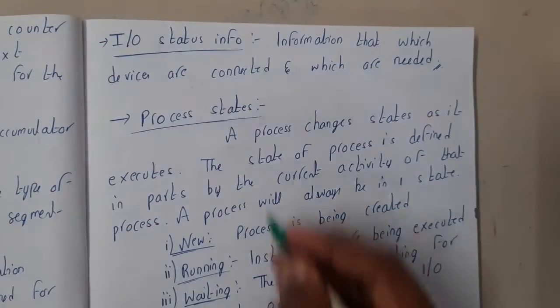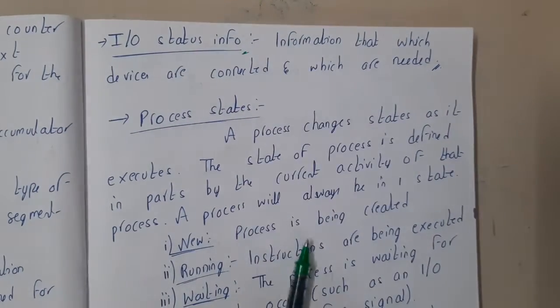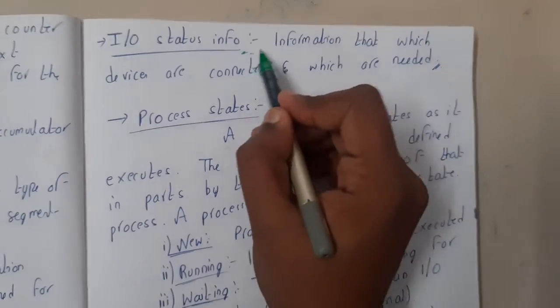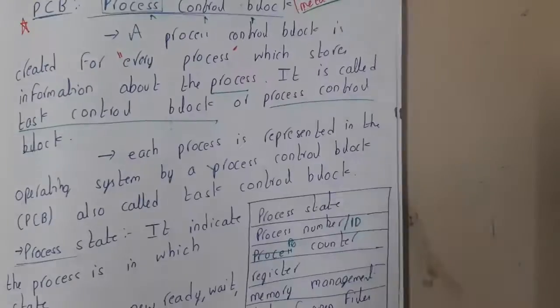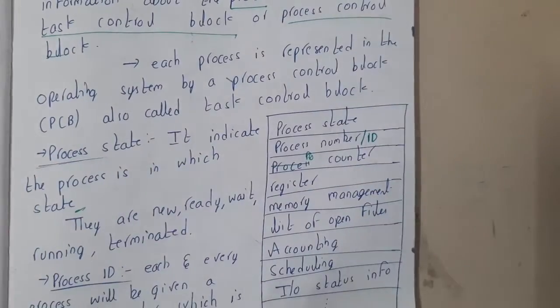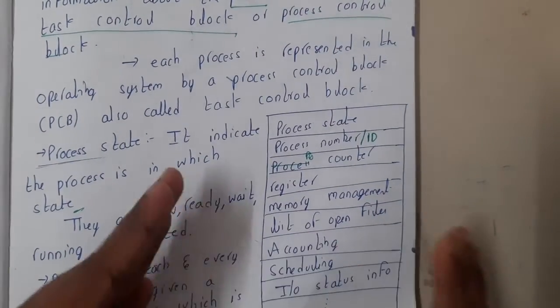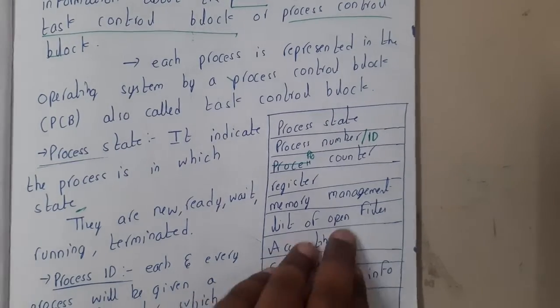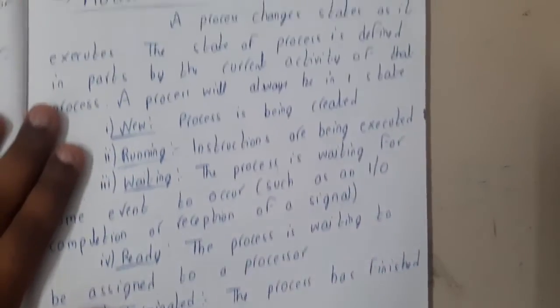Now moving on to the next thing, that is input output status. Basically, whether the input output devices are connected, not connected, or disconnected, those kinds of things will be stored. So what is the final conclusion here, guys? What is a PCB storing? PCB is storing nothing but the information about the process, right? Got it? Now moving on to process states.